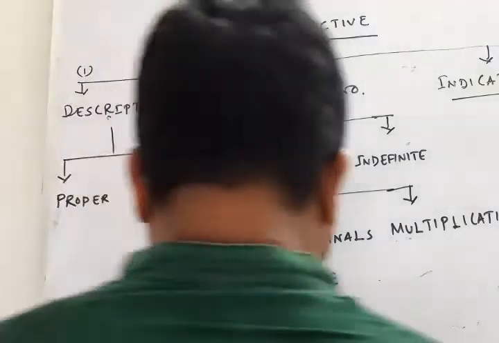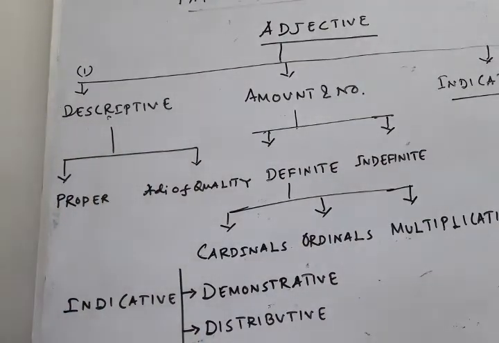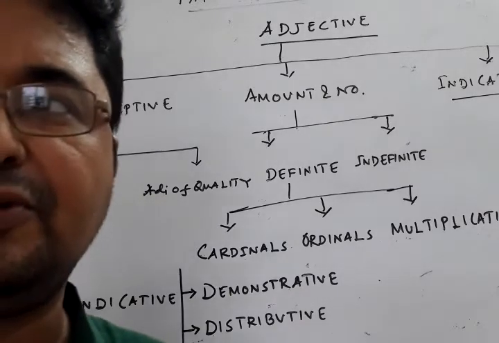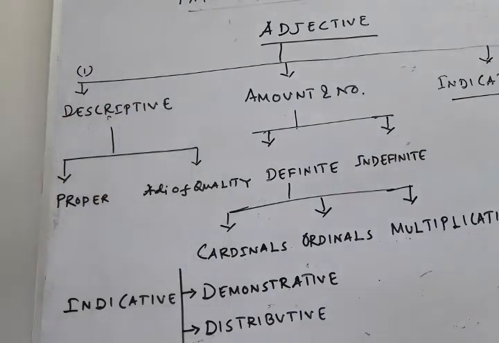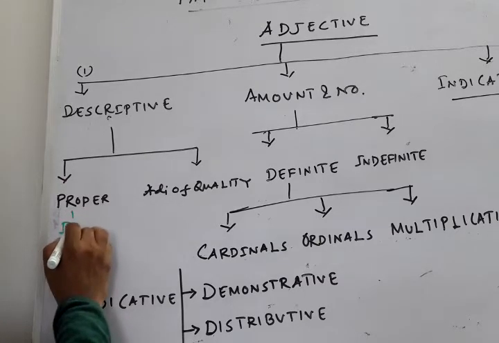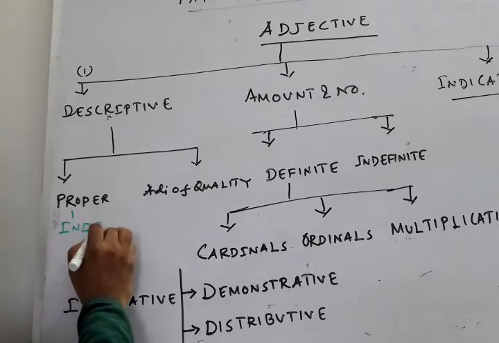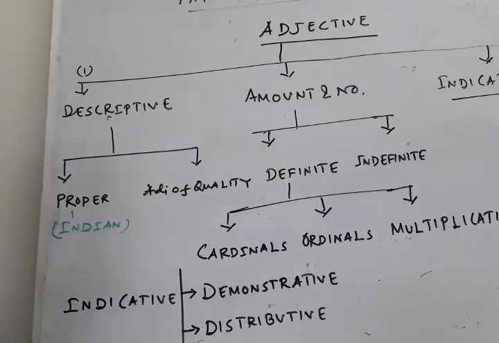Now I am going to give you examples. What are the proper adjectives? Suppose the people of India. What is called the people of India? The people of India is called Indian. So Indian comes from the word India, and therefore Indian is a proper adjective. So I am writing here Indian, INDIAN.